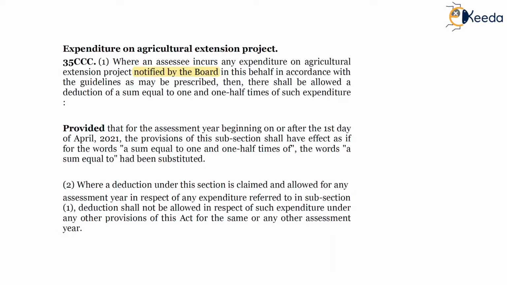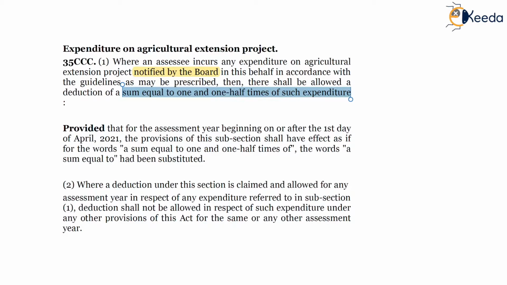Board herein is the Central Board of Direct Taxes, CBDT, notified by the Board in this behalf in accordance with guidelines as may be prescribed. Then there shall be allowed a deduction of a sum equal to one and a half times of